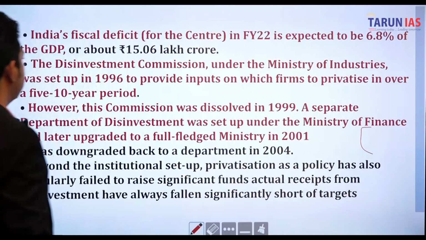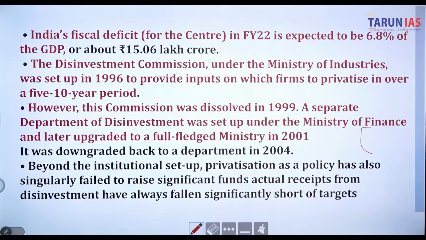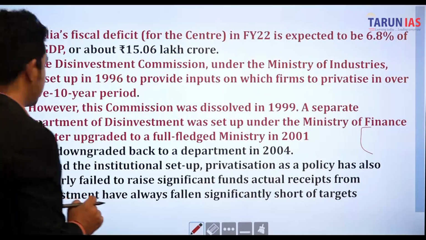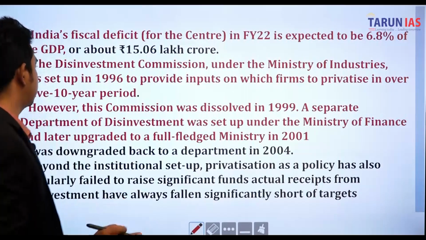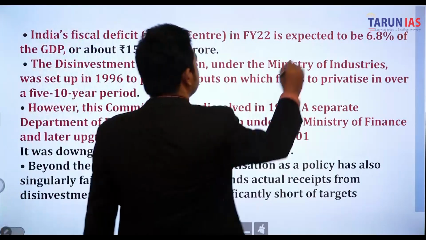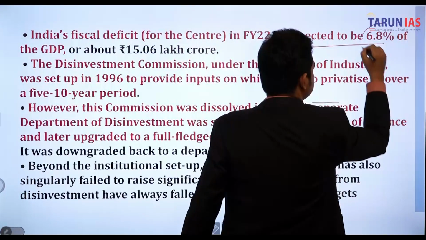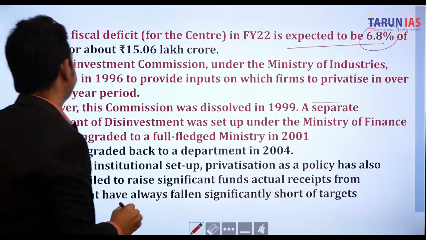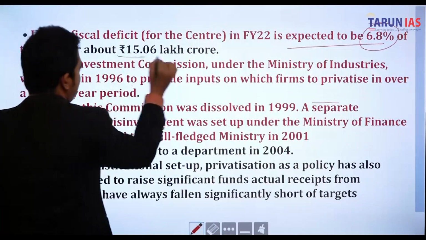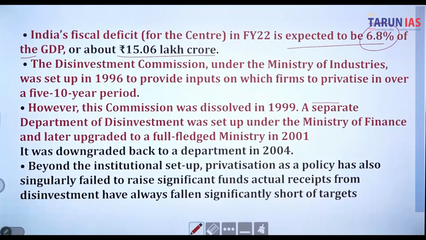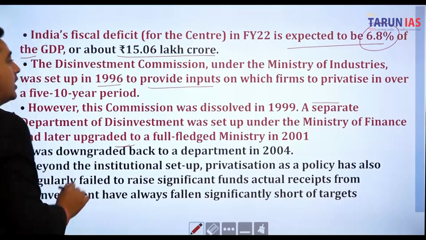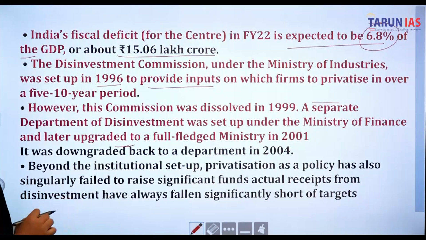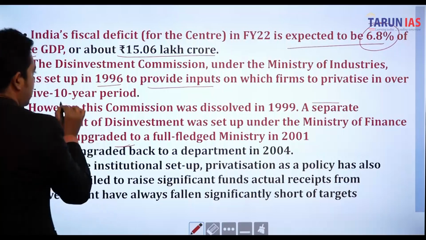Okay. India's fiscal deficit for the financial year 2022 is expected to be 6.8%. Fiscal deficit, we can say, is a kind of loss, right? So it is expected to be 6.8% of the GDP, or about 15.6 lakh crore. The Disinvestment Commission under the Ministry of Industries was set up in 1996 to provide inputs on which firms to privatize over a 5-10 year period.